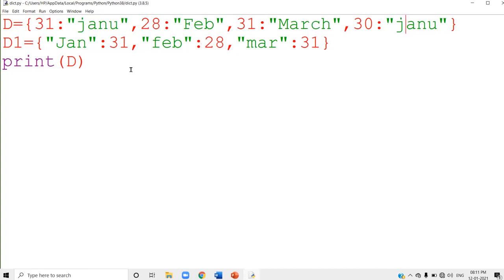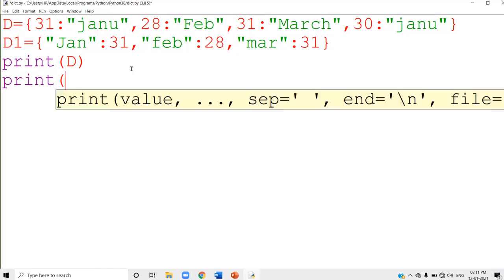Now, I'll show you how to access the individual elements of a dictionary. I can write print D, dictionary D, with square brackets. D is the dictionary name.